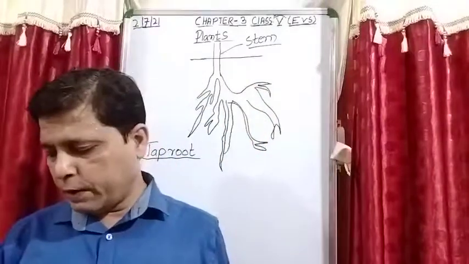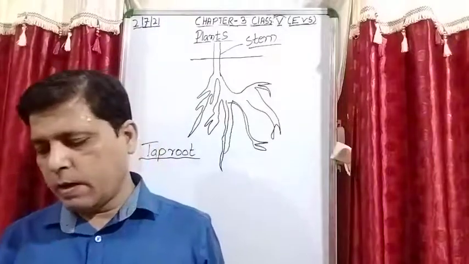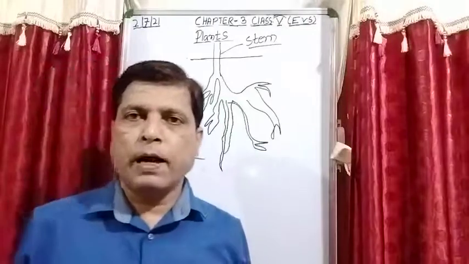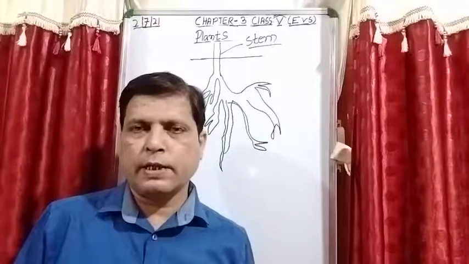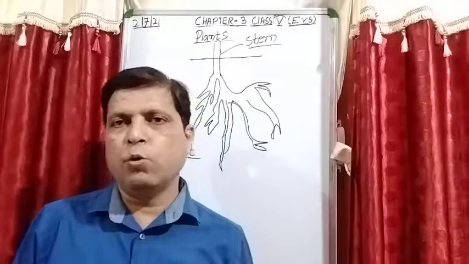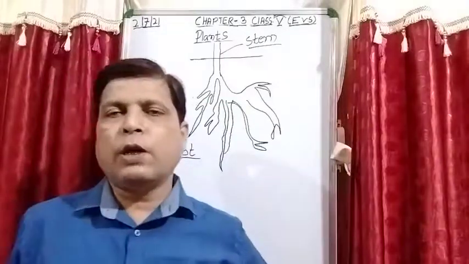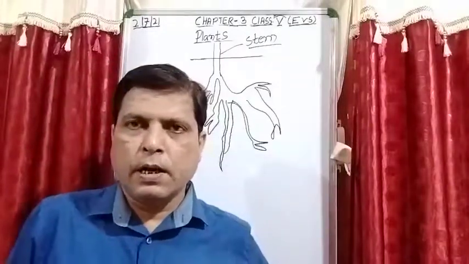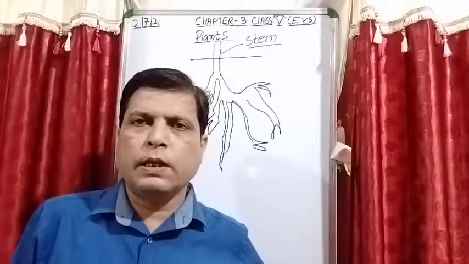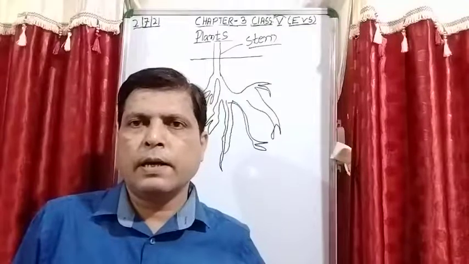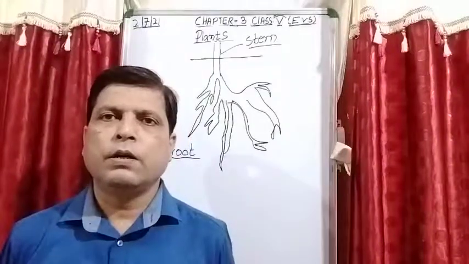So students, in the previous video I explained the classification of the plants: that plants are divided into 5 groups due to their size, stem and roots. Is it clear? When we are talking about herbs, climbers and creepers, what is the common thing in them? In these plants, all of them have a very weak stem.